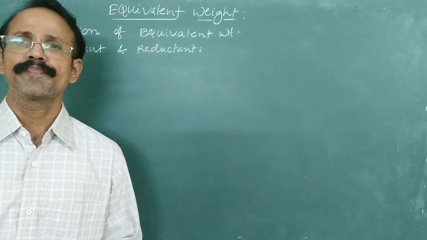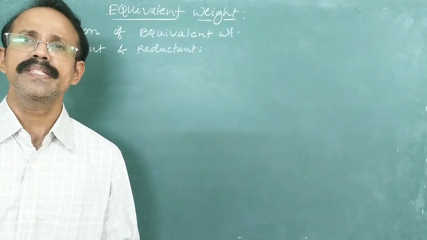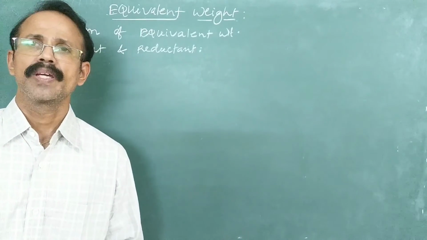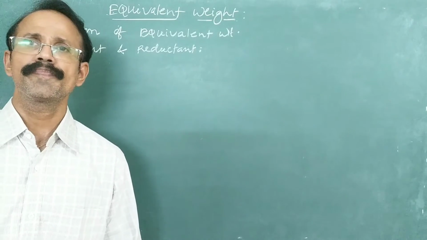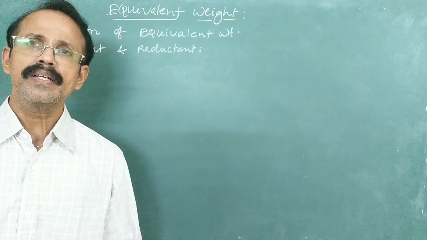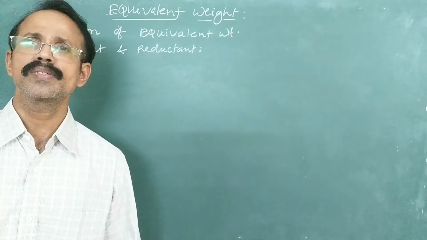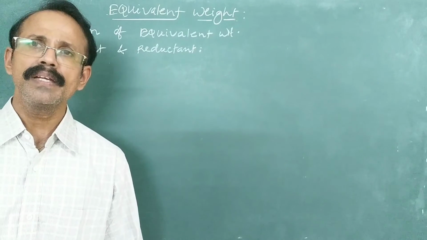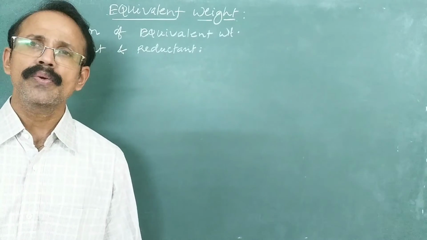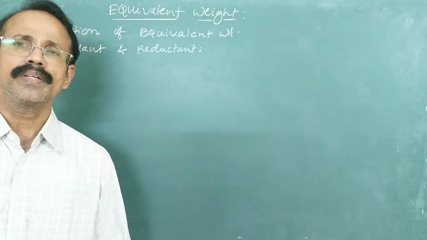An oxidizing agent gains electrons and a reducing agent releases electrons. In the case of an oxidizing agent, the equivalent mass is calculated by dividing the formula mass by the number of electrons gained by one molecule of that oxidizing agent.